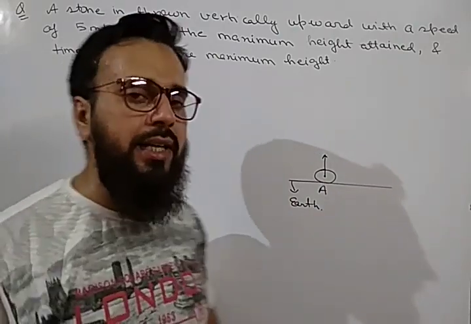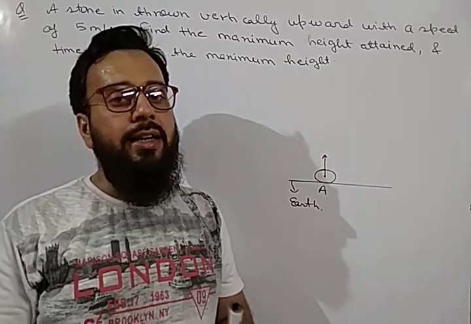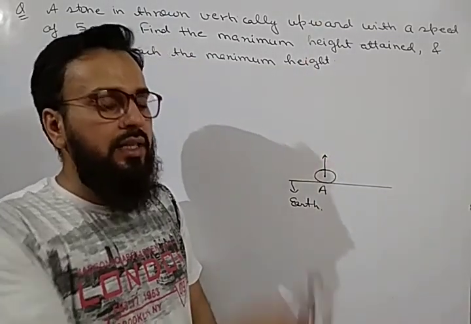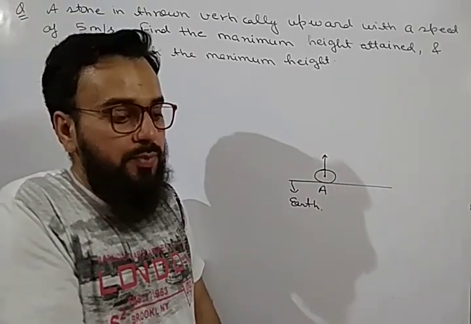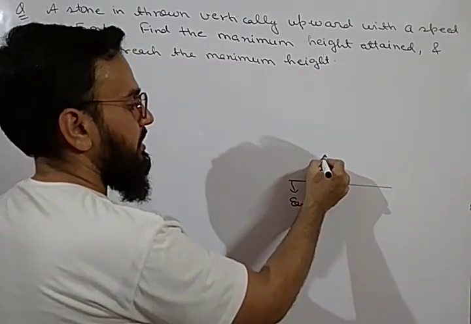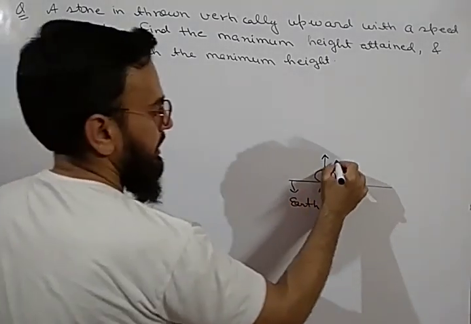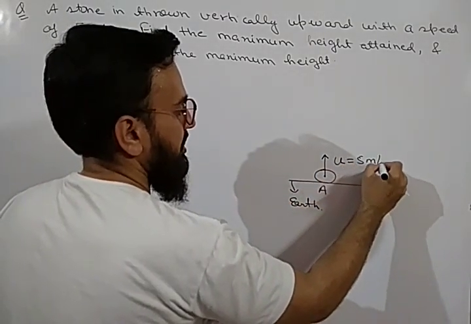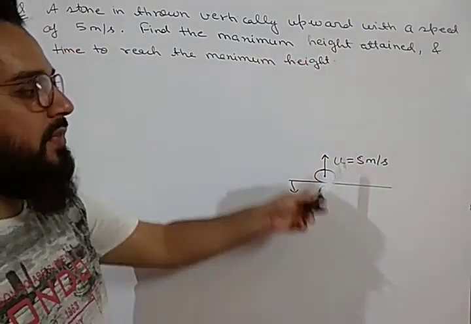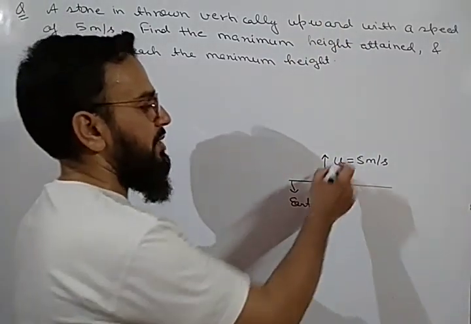So whenever we throw an object, it means we have to give an initial velocity. Without velocity, object cannot move upward. I discussed it earlier. If I want to throw this marker upward, then I have to give some velocity at this particular point. Then only it will move upward. So it means we are giving it some velocity which is equal to 5 meters per second. It is u. U is equal to 5 meters per second. And what will be its direction? It will be in vertically upward direction. So we have given a velocity in upward direction, that is u, which is equal to 5 meters per second.